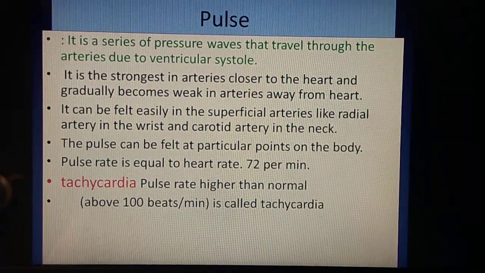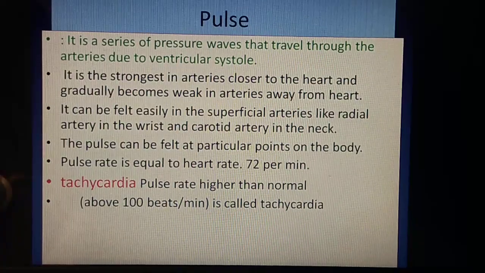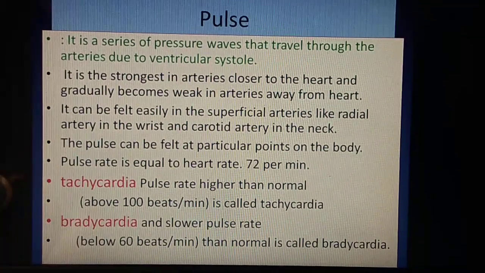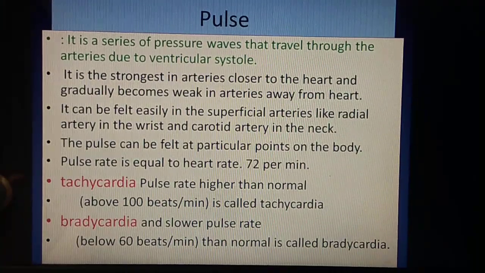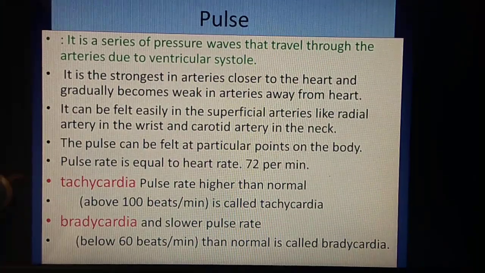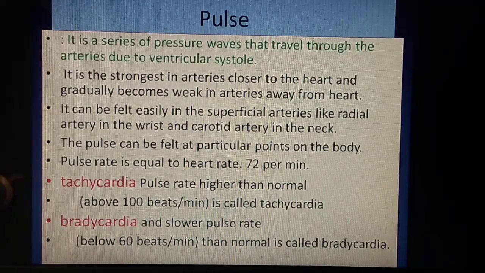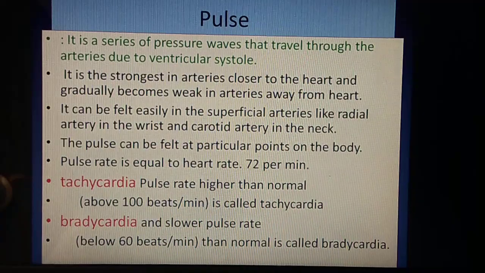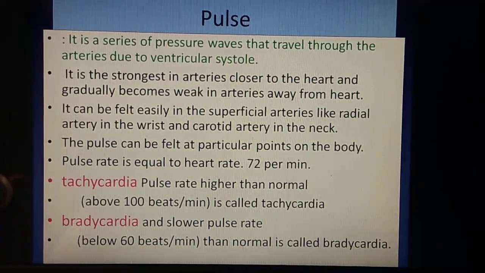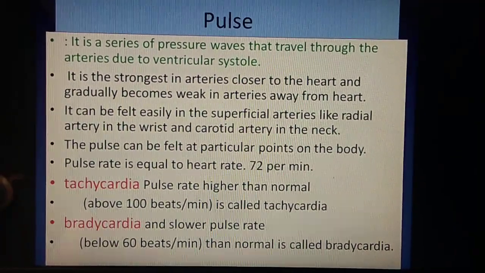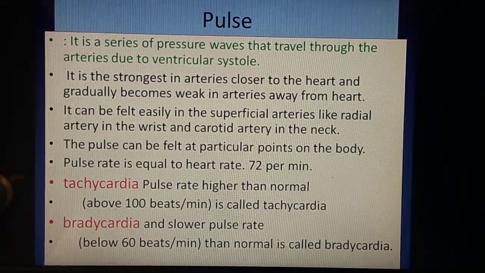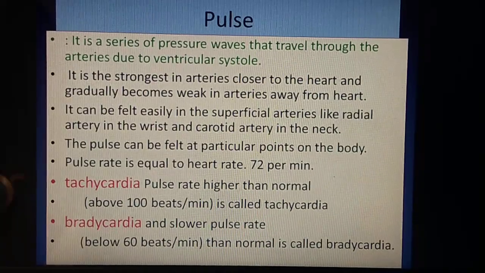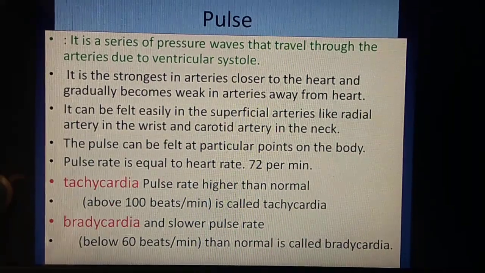At some times, an adverse condition arises and the number of pulses decreases below 60 pulses per minute, or in relation to heartbeat, when the rate of heartbeat decreases below 60 per minute, then the condition is called bradycardia. So these are the two conditions related to the heartbeat. An increase in the rate of heartbeat is called tachycardia, and a decrease in the rate of heartbeat is called bradycardia.